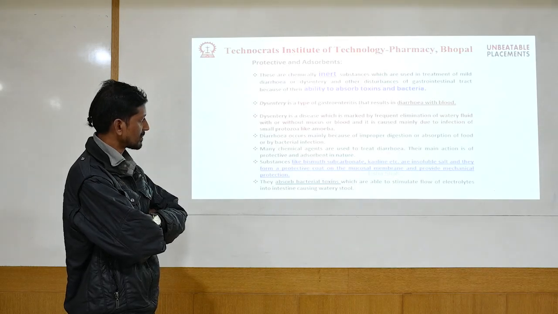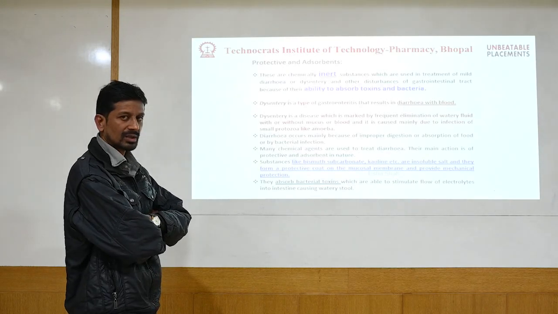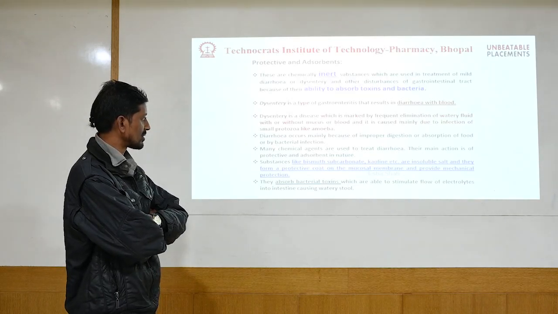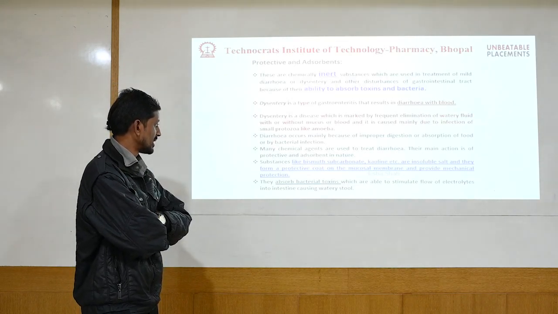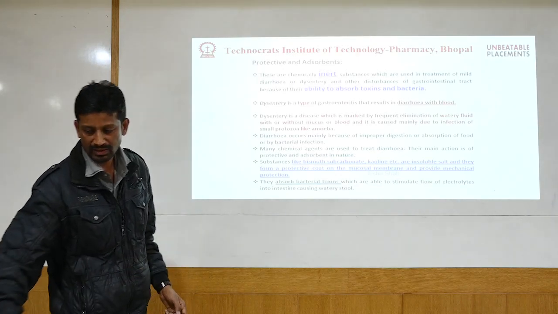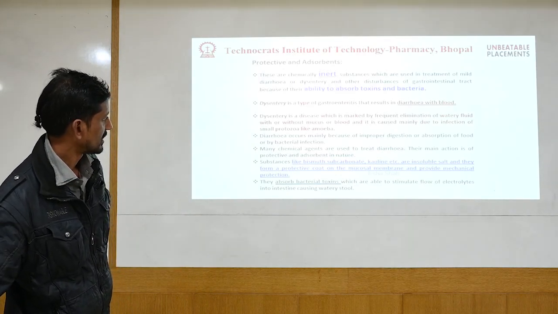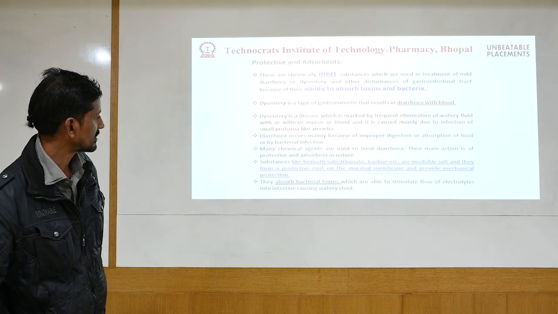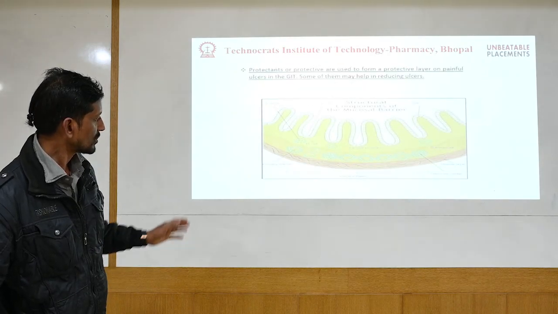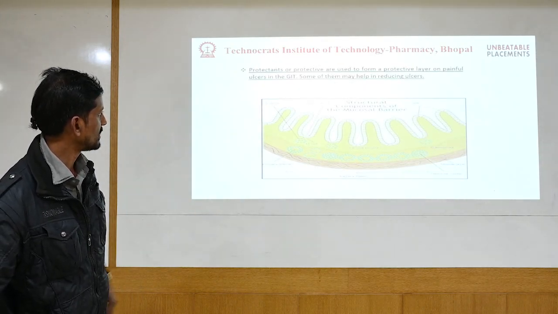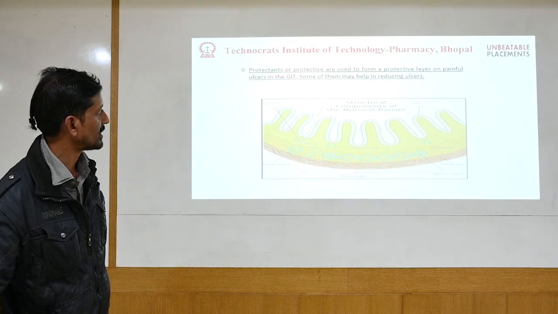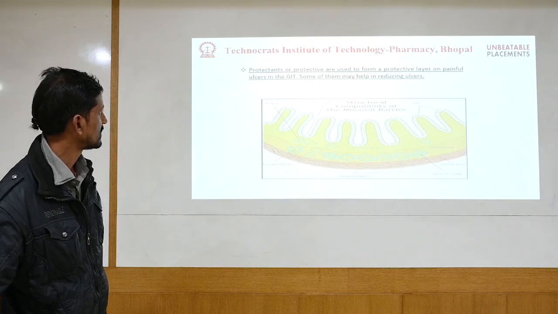For example, subcarbonates, kaolin, you must have heard the name here. Then there are insoluble salts, protective and adsorbent as per the requirement. They absorb the bacterial toxins whether they die off or they are still alive. Then they also stimulate the flow of electrolytes inside the intestine, causing watery stool, so that it is removed from the body. These are the mucosal areas where our products normally act, and they loosen the mucus which is present in the stomach.